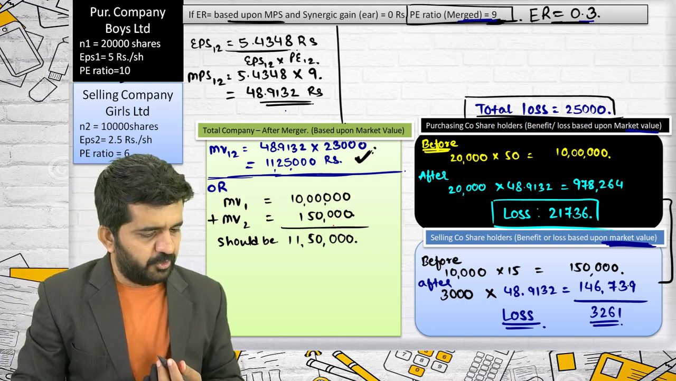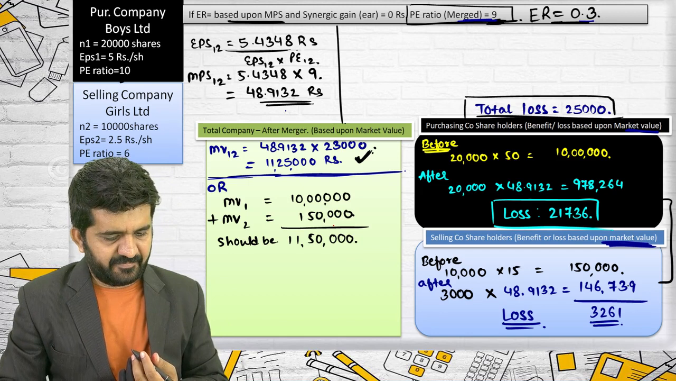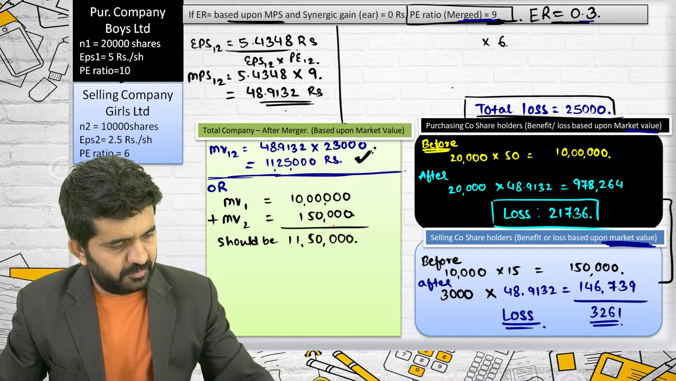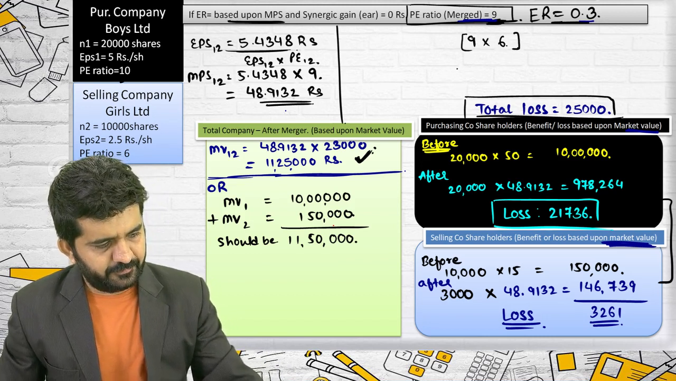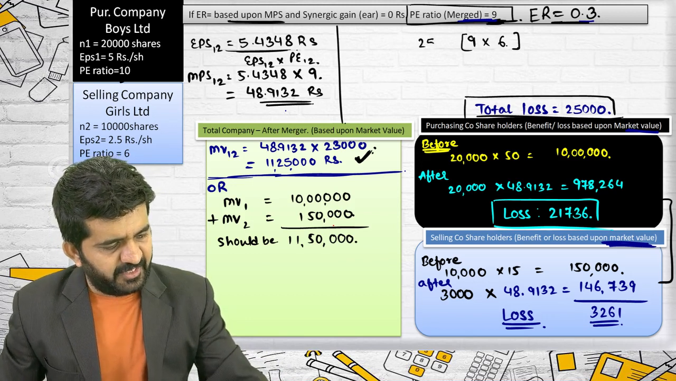Yes, Stuti. Can you tell me? Yes, sir. The PE ratio of the selling company was 6 and it is going up to 9. So the difference is 3, into earnings of that company. So that is 25,000.